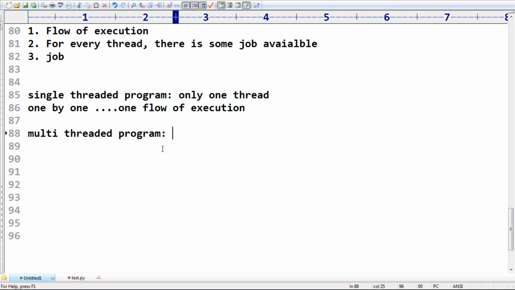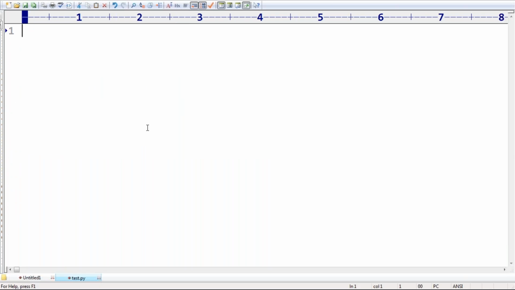Only one flow of execution is nothing but single-threaded. Multiple flows of execution, where each flow is responsible for certain activity, is nothing but multi-threaded. Remember, sir, is a Python program by default single-threaded or multi-threaded? Respond. Single-threaded. Not only Python, even Java also. Every Java program or every Python program contains only one thread by default. That thread is nothing but the main thread.